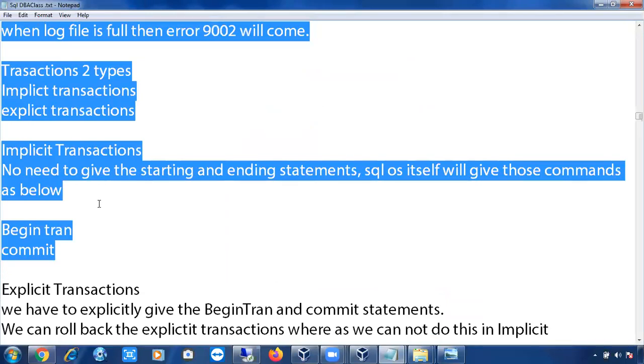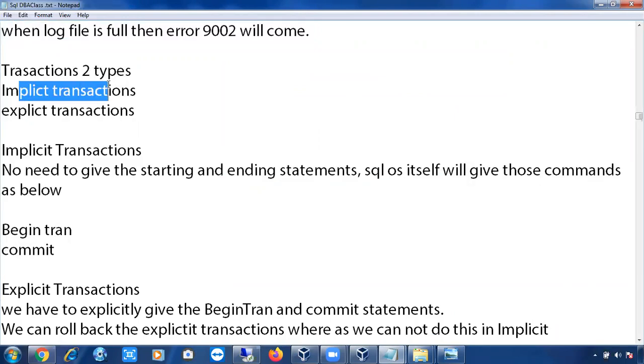Uncommitted means the transactions are not going to commit, which means the data is not going to be written to the disk permanently, or the data is not going to be copied to the data file permanently. It will be there in the log file only. Clear? Any issues, any doubts?